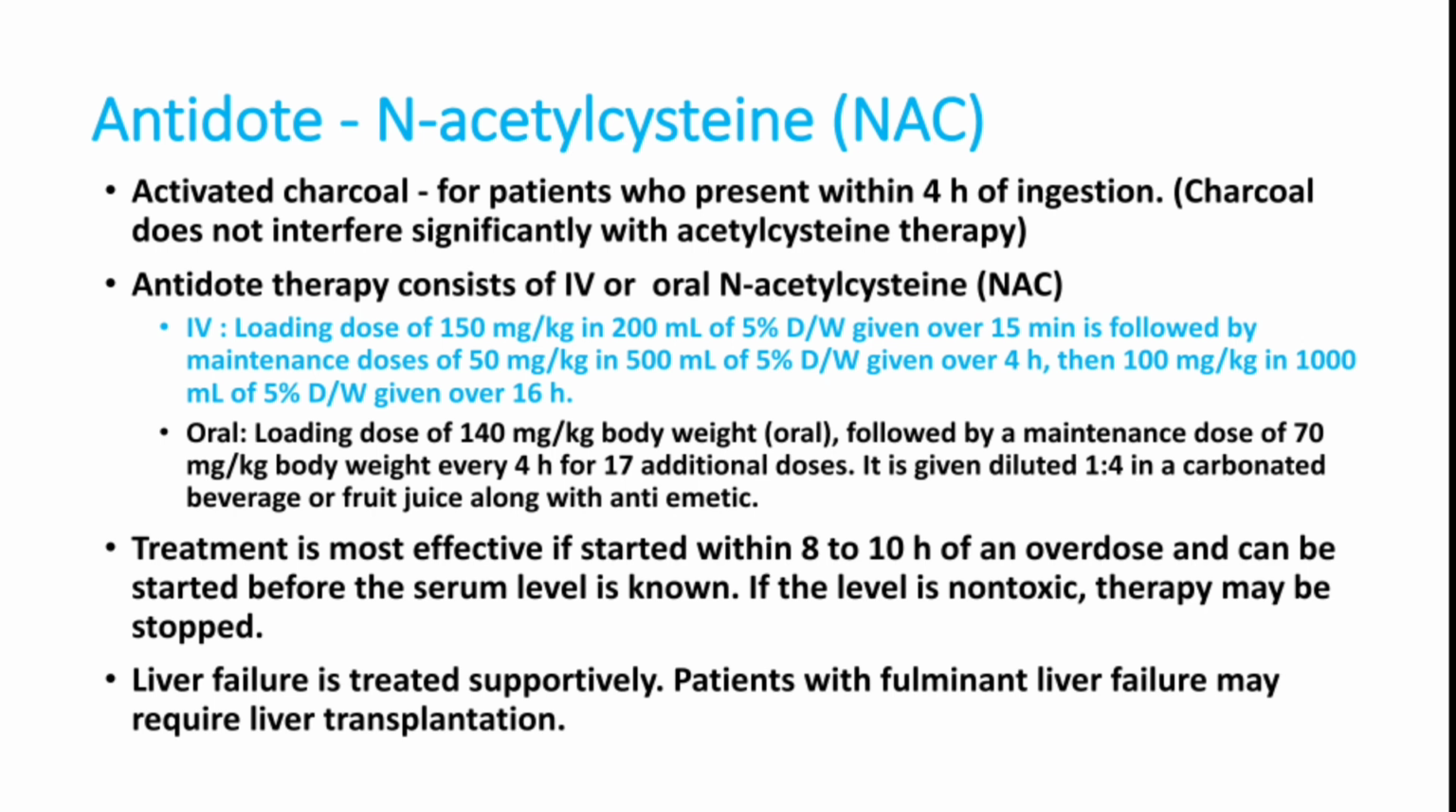When the toxic level of paracetamol is there in our blood, we have to give N-acetylcysteine. The loading dose of N-acetylcysteine is 150 mg per kg in 200 ml of 5% dextrose given over 15 minutes, followed by a maintenance dose of 50 mg per kg in 500 ml of 5% dextrose given over 4 hours, then 100 mg per kg in 1000 ml of 5% dextrose given over 16 hours. So this is the complete protocol for paracetamol poisoning. So we got the answer to that question.